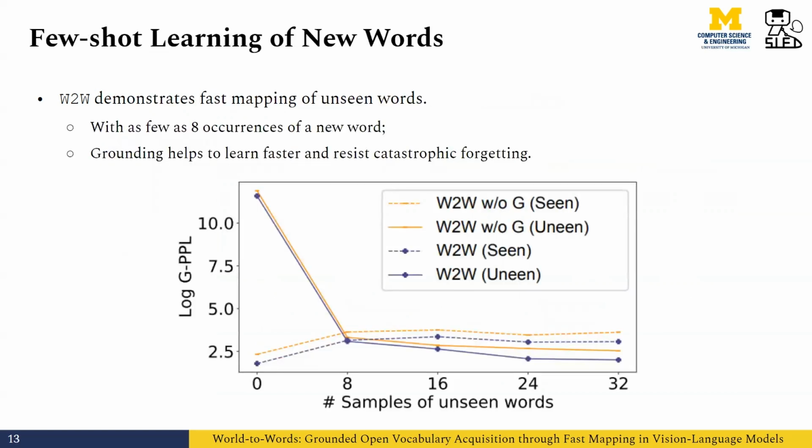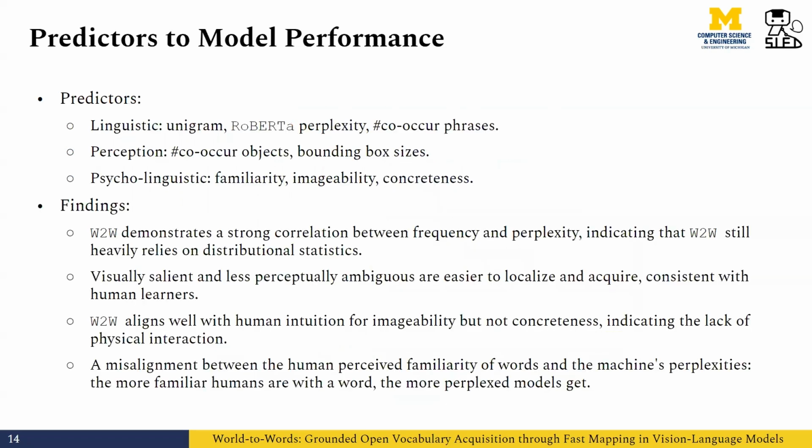Now we proceed to the few-shot new word learning. Under this setting, there are no explicit bounding box annotations, so we freeze the detection grounding objectives and only fine-tune the model with language modeling. We find that the model demonstrates strong fast mapping ability of unseen words without significantly forgetting the seen ones, with a fast acquisition of the unseen words from as few as 8 occurrences.